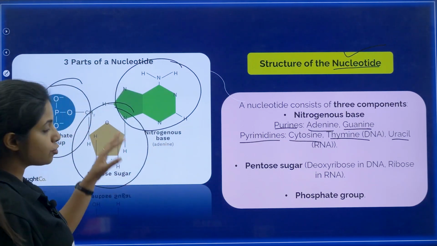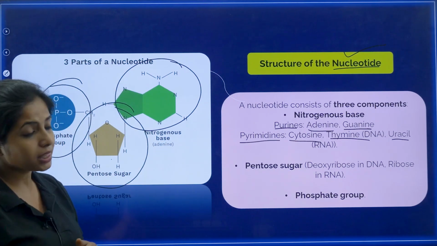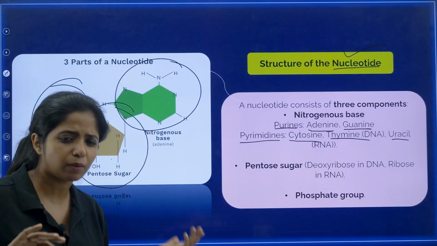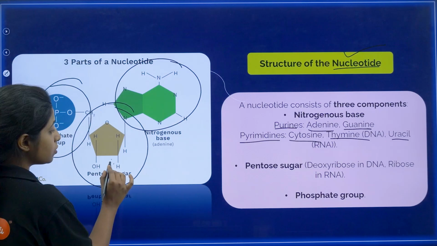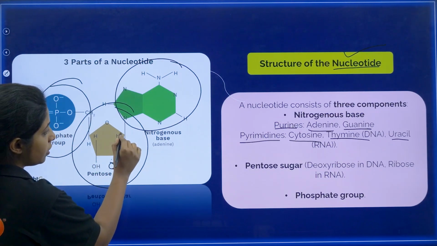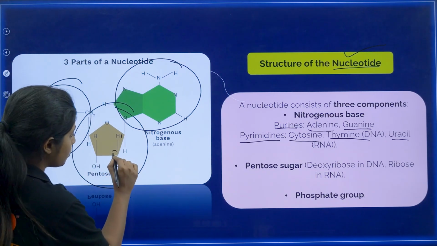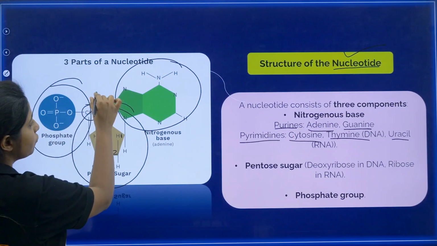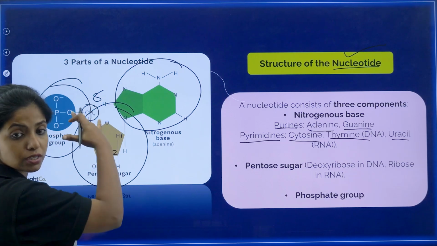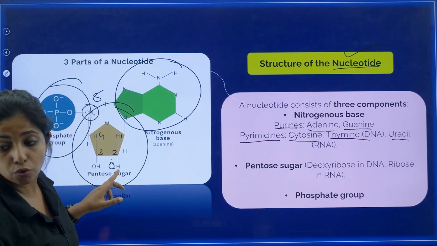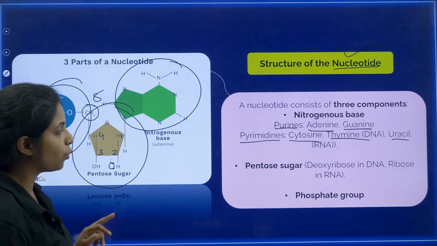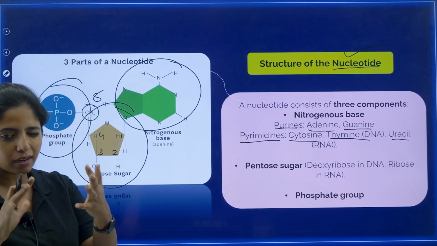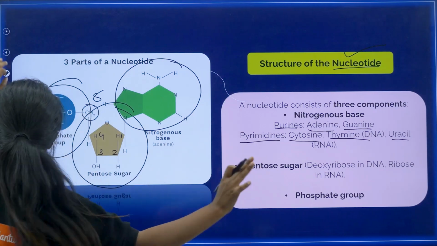Now if you talk about the pentose sugar, you have 2 types. One is deoxyribose, which is present in DNA, and one is ribose, which is present in RNA. What is the difference between deoxyribose and ribose? Basically, in the case of ribose, there is an OH over here. This is the first carbon of the pentose sugar, this is the second carbon, this is the third carbon, this is the fourth carbon, and this carbon that you see is the 5th carbon of this particular sugar, which is coming outside. Now on the second carbon there is an OH group in the case of what? Ribose sugar. But in the case of deoxyribose, do we have an OH group? No. Cool. So these are the 3 components.